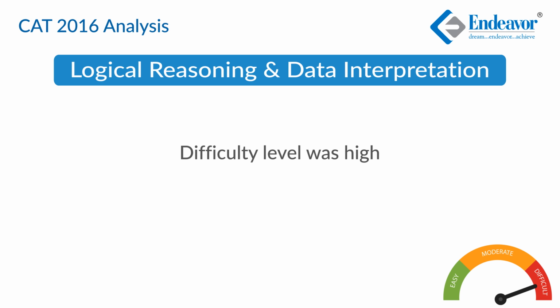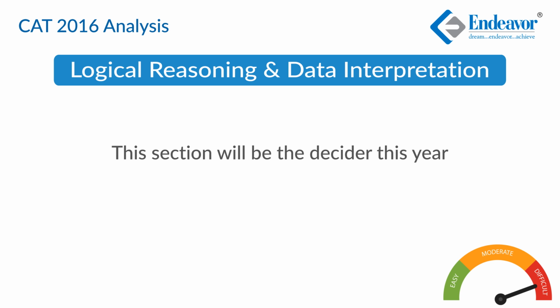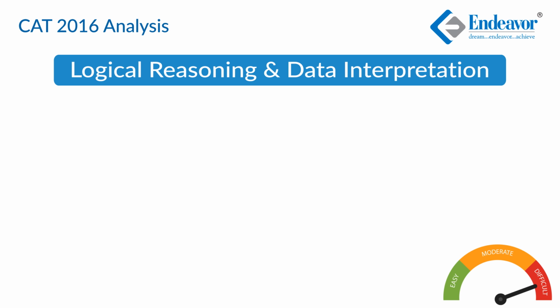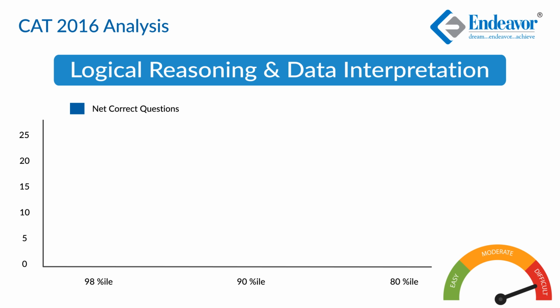So effectively, there is certain pressure mounting because you aren't able to solve all the sets, and moreover, something is weighing you down in that you've already invested some time into it. Hence, this can be called the trickiest section, or probably the decider, as far as this year's CAT is concerned. Owing to the fact that it was difficult, undoubtedly the cutoff will fall. Our prediction for this section is that a 97-98 percentile will be at a net 11 correct, a 90 percentile at around 8 net correct, and an 80 percentile at 6 net correct.